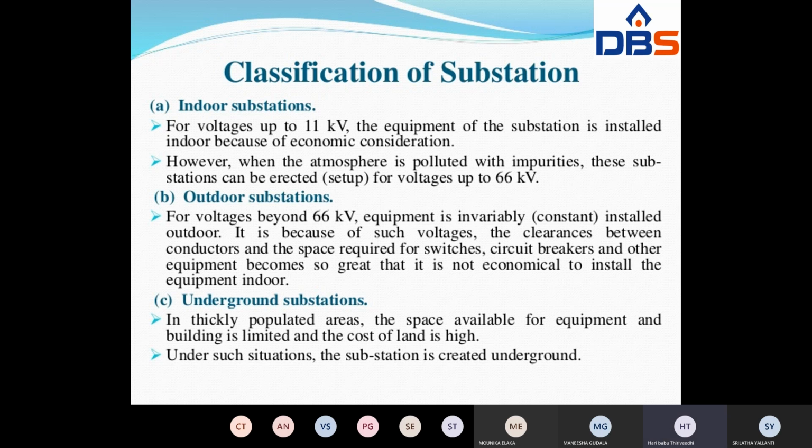However, when the atmosphere is polluted with impurities, these substations can be erected for voltages up to 66 kV. So under such emergency conditions, indoor substations may be utilized up to 66 kV only. In general, there are no emergency conditions, and indoor substations are utilized up to 11 kV only. If there is any problem in the atmosphere, at that time these indoor substations may be utilized up to 66 kV also.